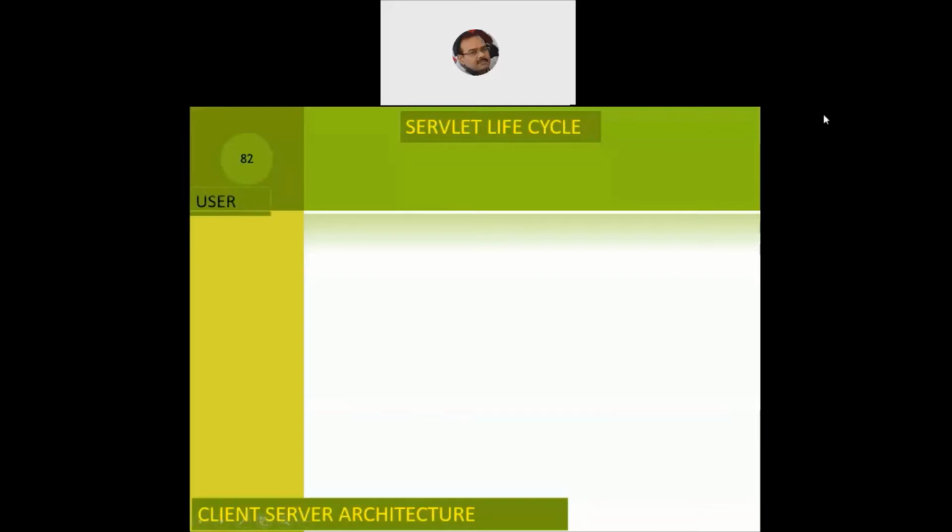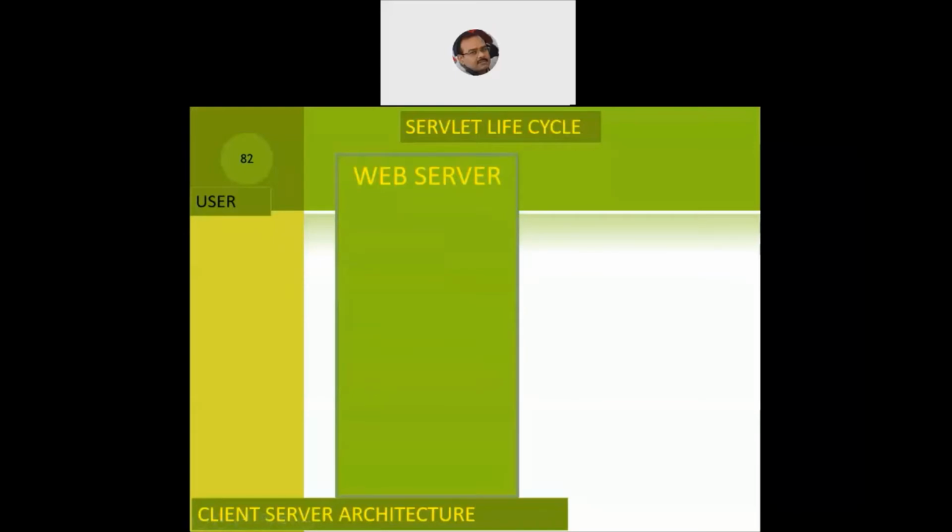So initially we'll have the user, because the user is the one who will trigger the entire web architecture. He has to be in place to trigger off the action. Now, what action will the user trigger? For that action to be handled, we must have the web servers. Now these web servers are very important. There are multiple web servers available, like the Apache Tomcat server, Pramati web server, IBM WebSphere, and the Oracle server. Many web servers are easily and readily available, with the help of which web transactions can easily be done using servlet and JSP.